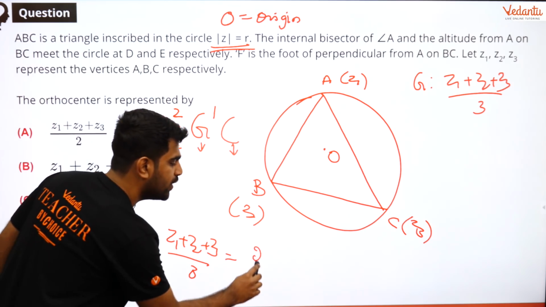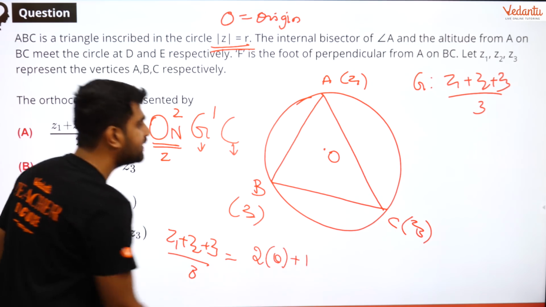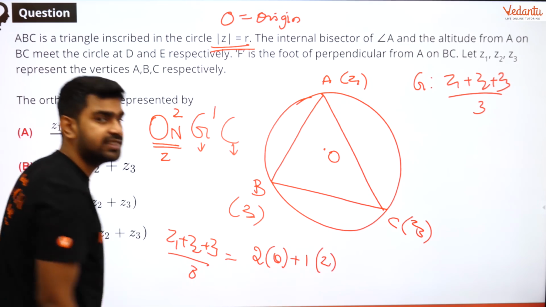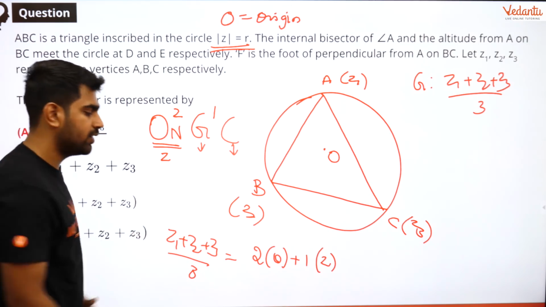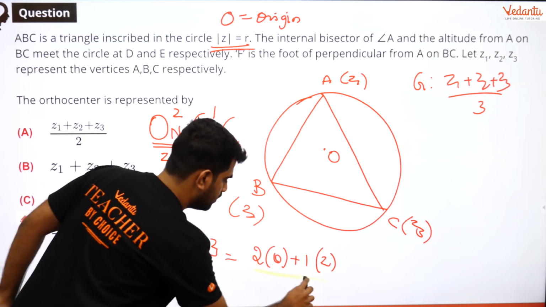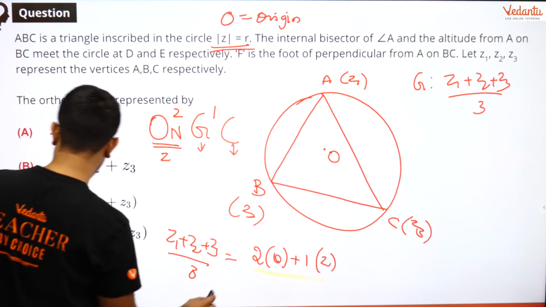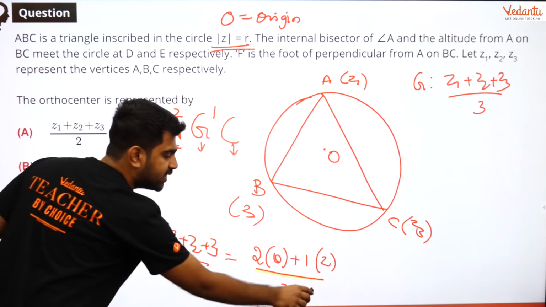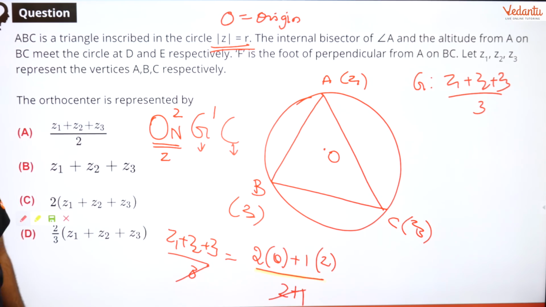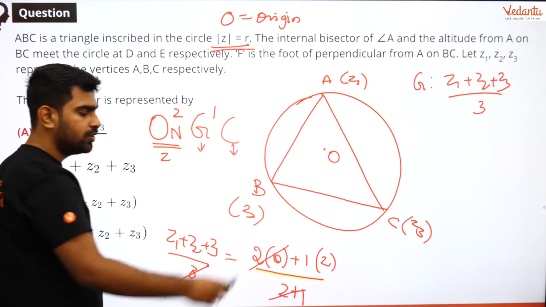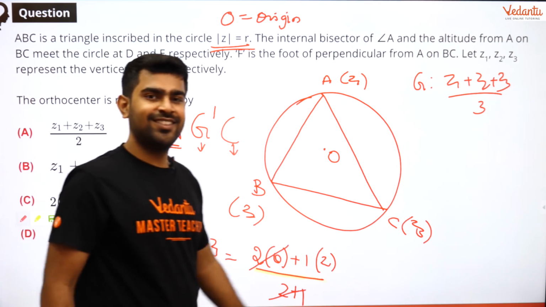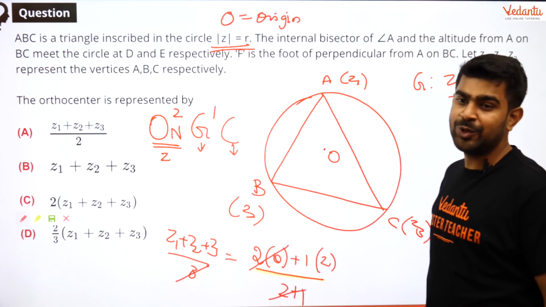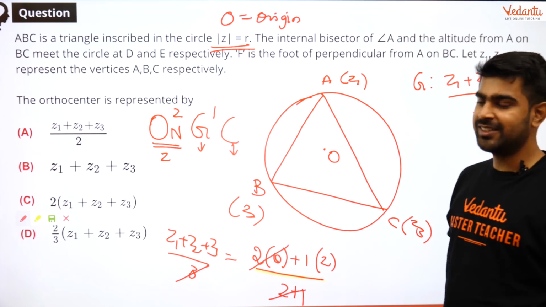So it is going to be 2 into 0 plus 1 times orthocenter. What is orthocenter? I don't know, I will write it as Z, divided by 2 plus 1. So now can I cancel this 2 plus 1 and 3? And 2 into 0 is 0. So what is my orthocenter? My orthocenter is nothing but Z1 plus Z2 plus Z3. That's it, over. Got it?